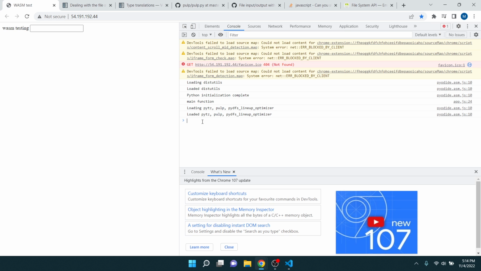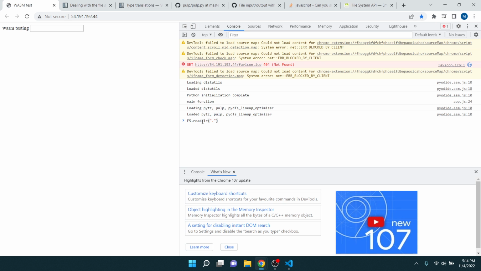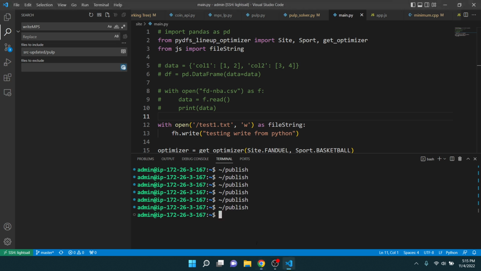Main function, okay. fs dot read dir. It's Pyodide. Oh man, I was hoping to see that.